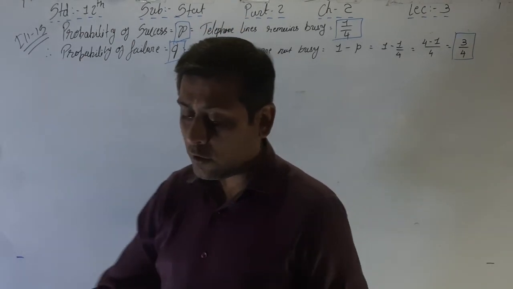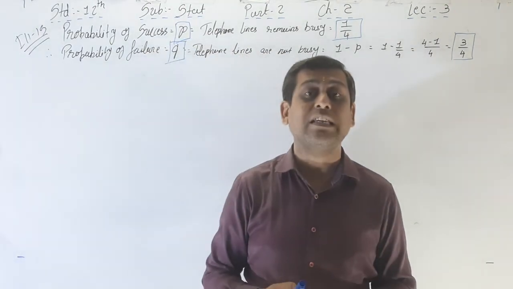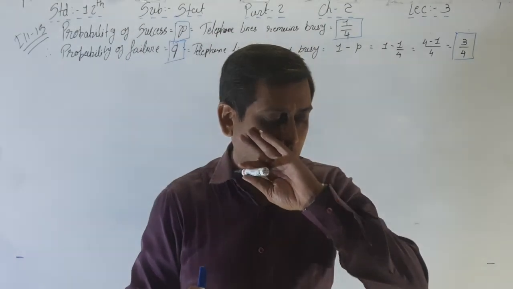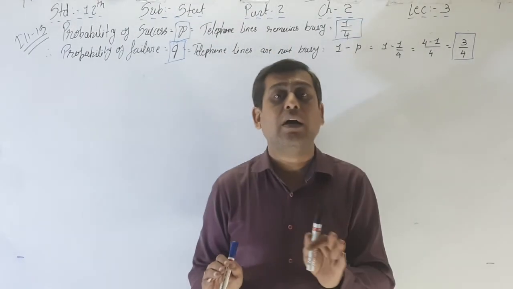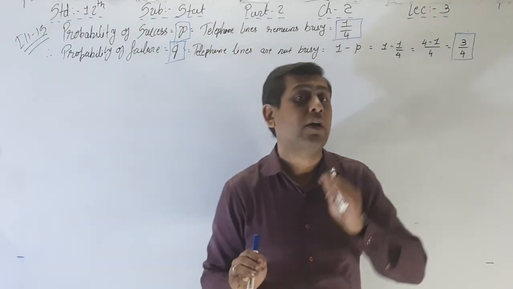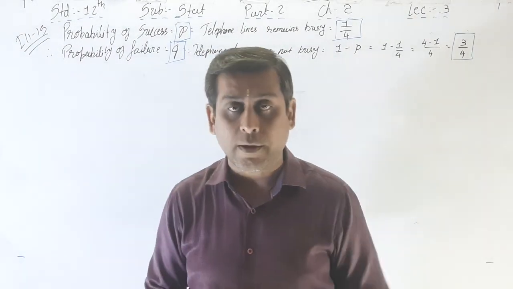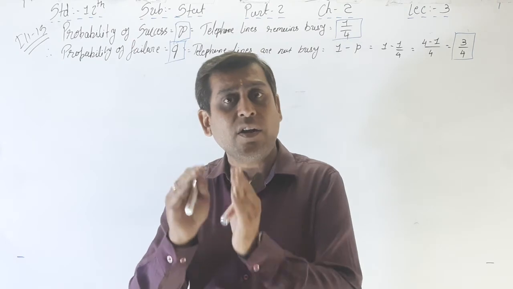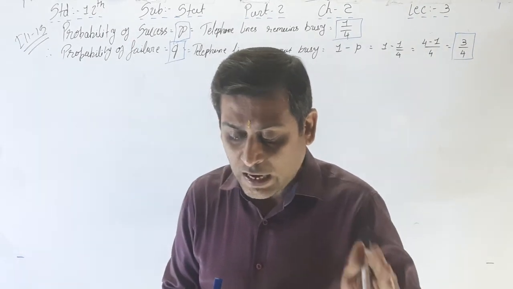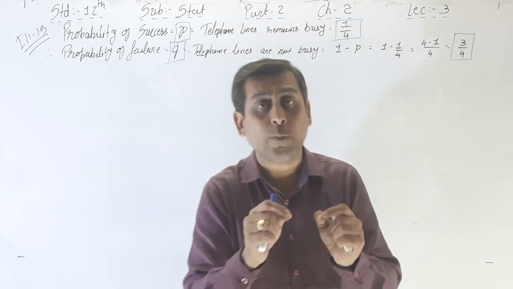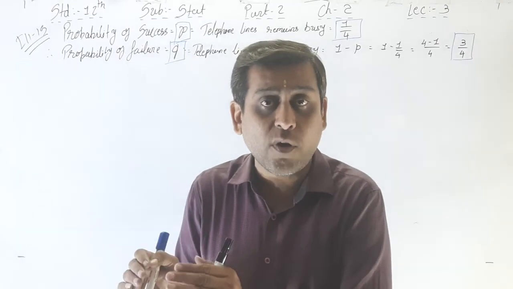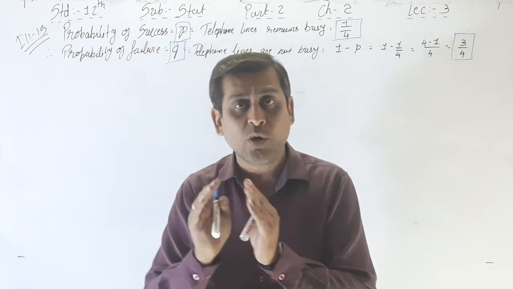Okay, the probability of success as well as the probability of failure. See, between 2 p.m. to 3 p.m. on weekdays, that is the extra information given in the question, and we have to ignore that. Please ignore that.